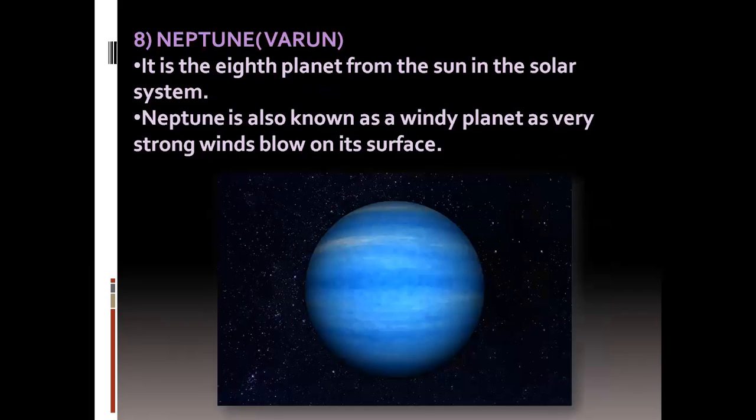Our eighth planet is Neptune, that is Varun. It is the eighth planet from the sun in the solar system. Neptune is also known as the windy planet as very strong winds blow on its surface. That's why it is called the windy planet. You can see the picture, children.